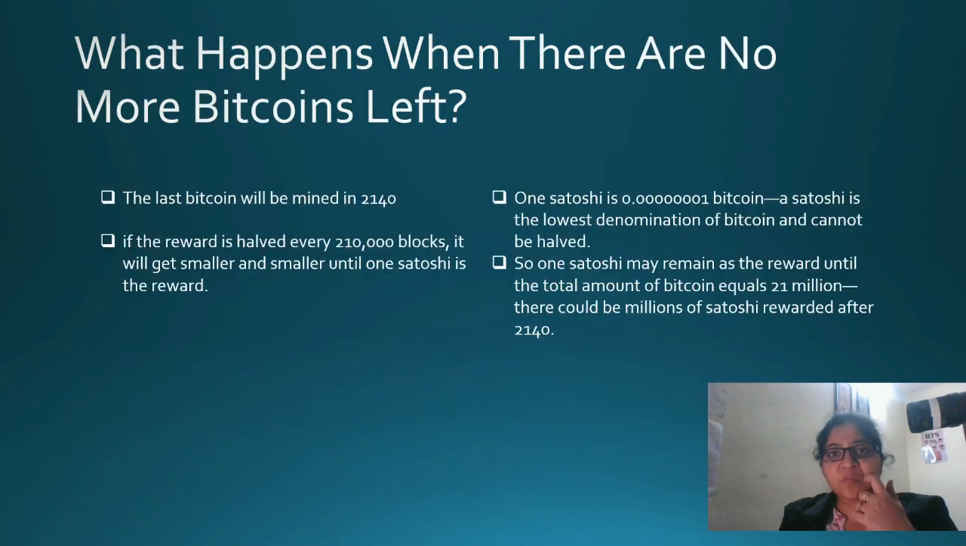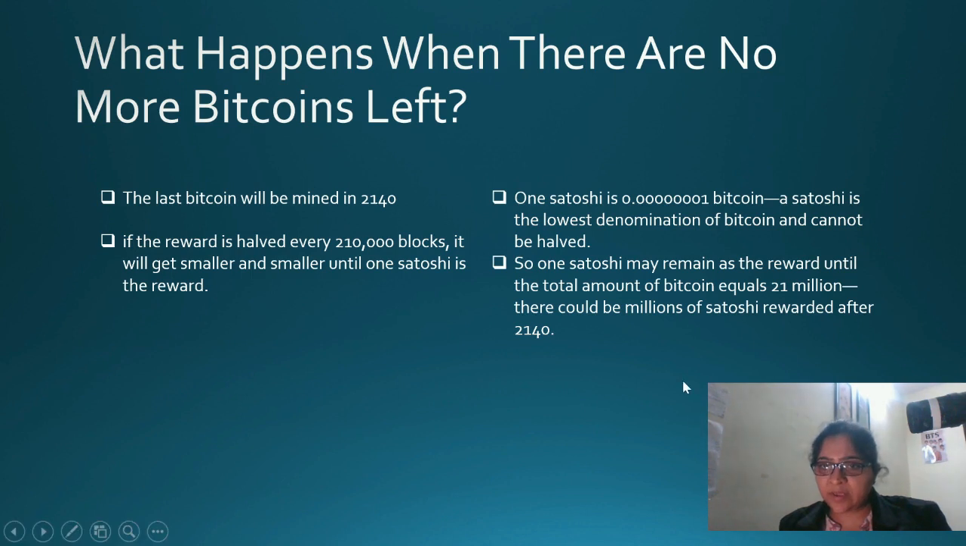Now this is the important thing. People are thinking about what will be left when there are no Bitcoins to mine. We already know that by the year 2140 every Bitcoin will be mined. It is getting halved every 210,000 blocks, and it will keep halving until only one satoshi is left, right? It will get halved and halved and halved, and only one satoshi will remain, which cannot be halved further, because this is the smallest unit of Bitcoin, right?